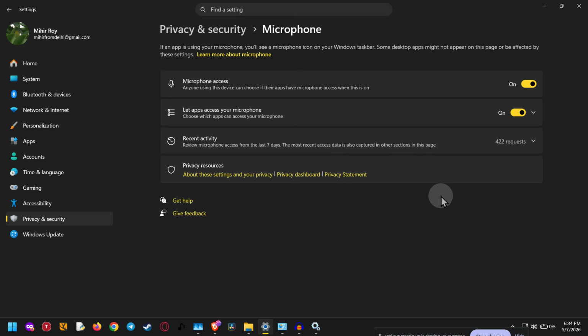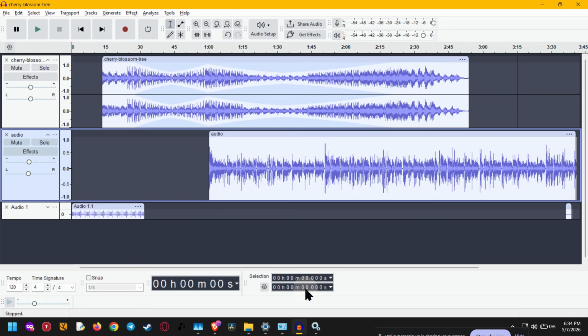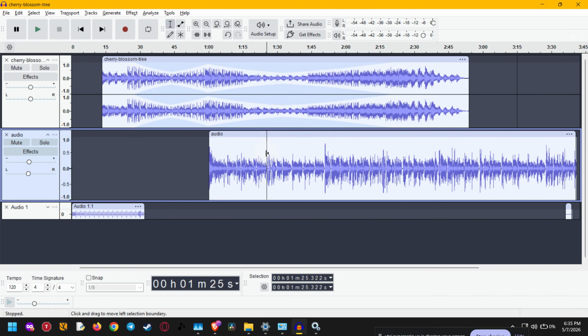Now let's fix the audio host inside Audacity itself. Open Audacity and go to the audio settings where you choose your audio host. If it is set to WASAPI, change it to MME or Windows DirectSound instead. WASAPI can sometimes cause device stability issues depending on the microphone, interface, or driver setup, while MME and DirectSound are often more reliable for troubleshooting. After switching the audio host, reselect your input device, check your recording channels, and try recording again. In many cases, that one change is enough to clear the invalid device error.